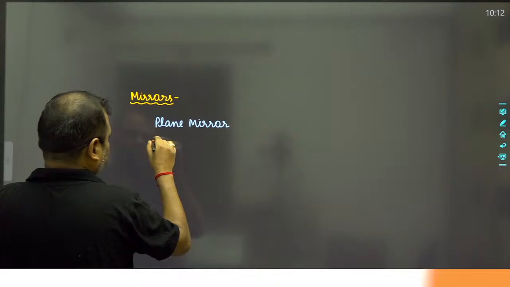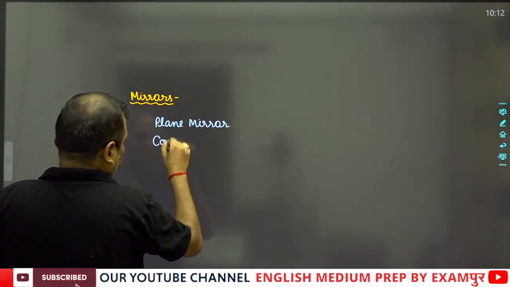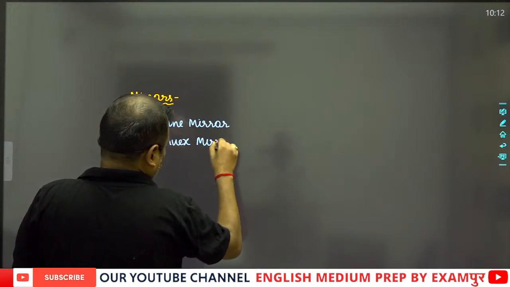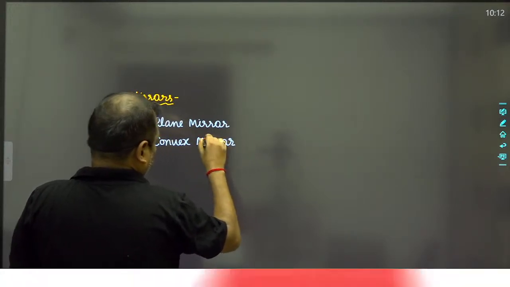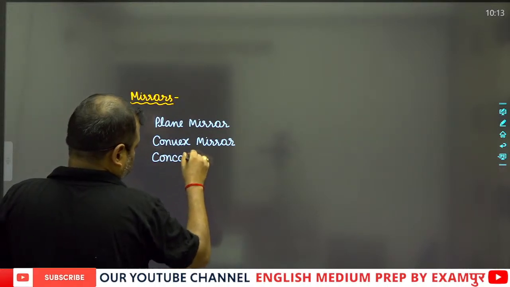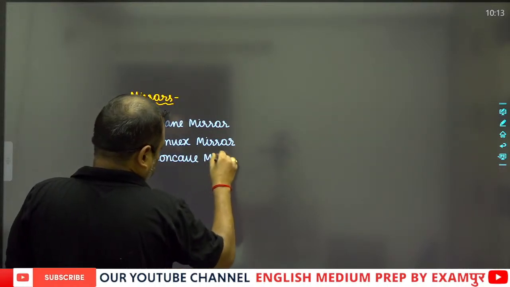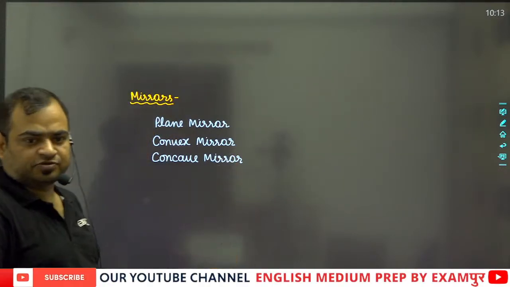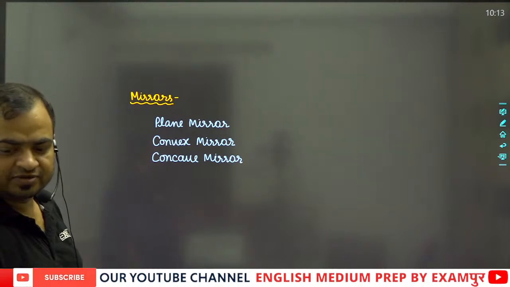Number one, plane mirror. Number two, convex mirror. Number three, concave mirror. So these are the three types of mirror we study in our syllabus.